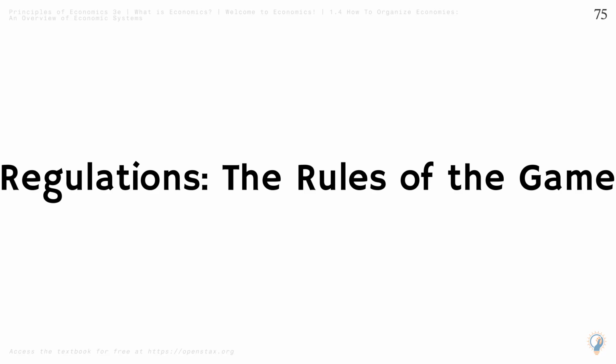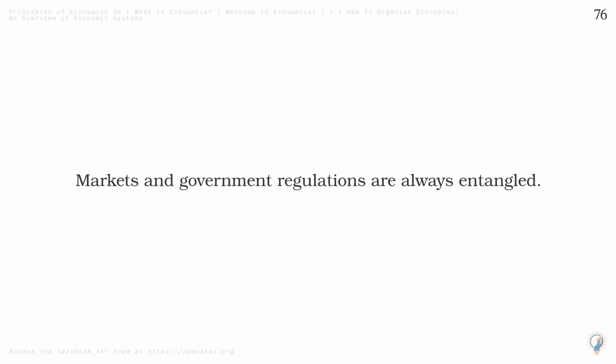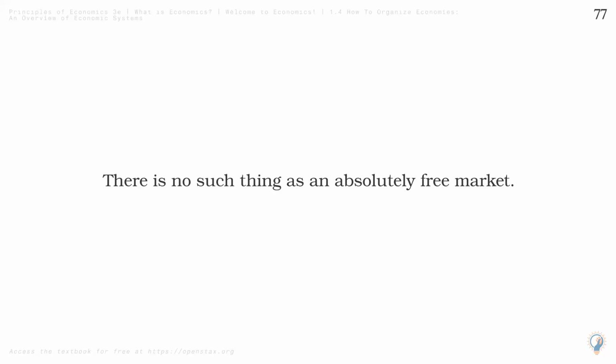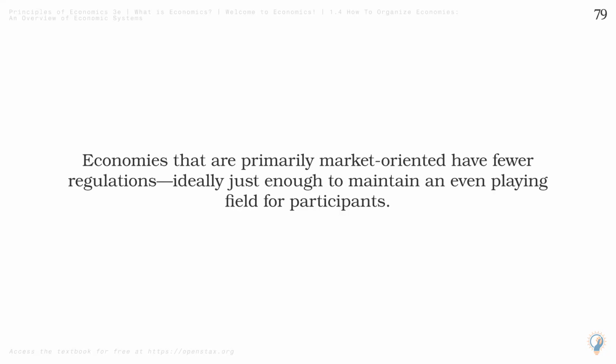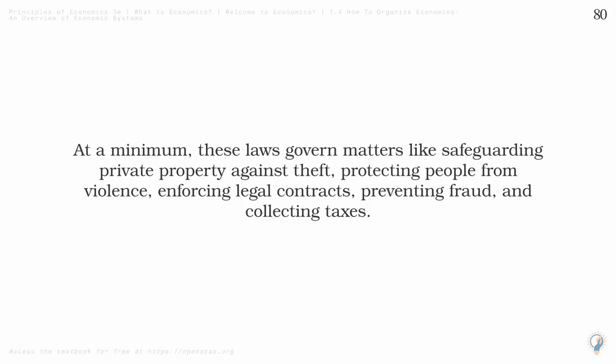Regulations. The rules of the game. Markets and government regulations are always entangled. There is no such thing as an absolutely free market. Regulations always define the rules of the game in the economy. Economies that are primarily market-oriented have fewer regulations, ideally just enough to maintain an even playing field for participants. At a minimum, these laws govern matters like safeguarding private property against theft, protecting people from violence, enforcing legal contracts, preventing fraud, and collecting taxes.